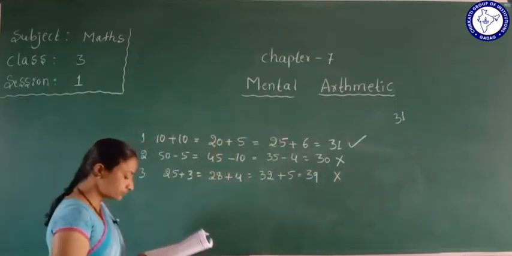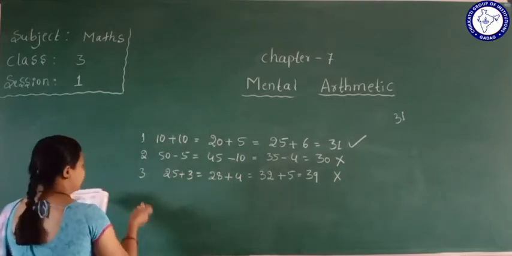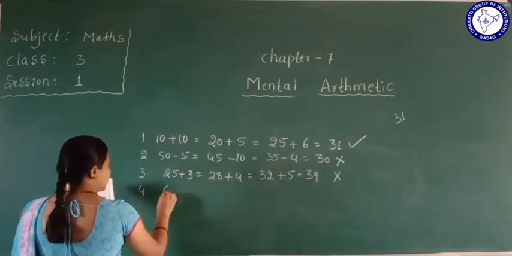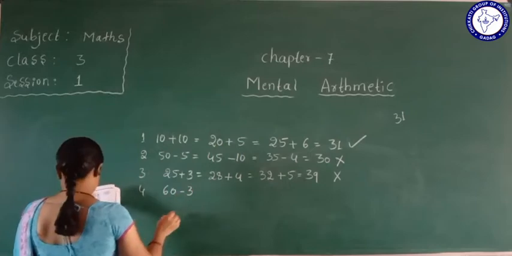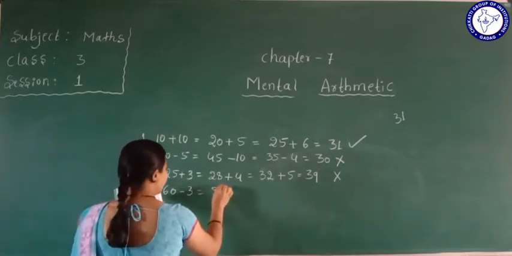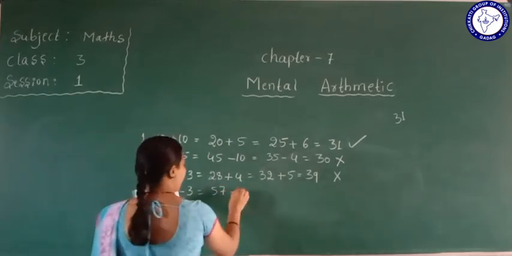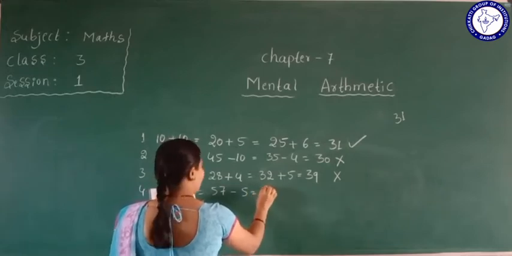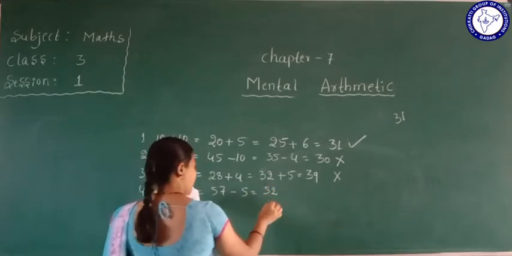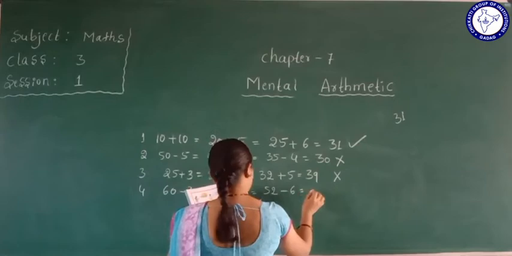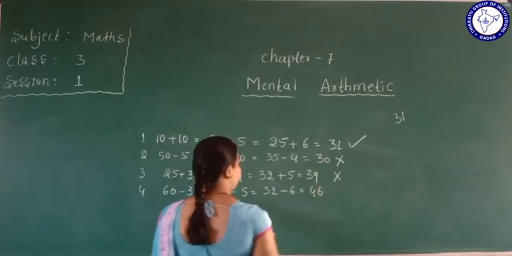Okay. Next one, fourth one. 60 minus 3 equal to 57, minus 5 equal to 52, minus 6 equal to 46.